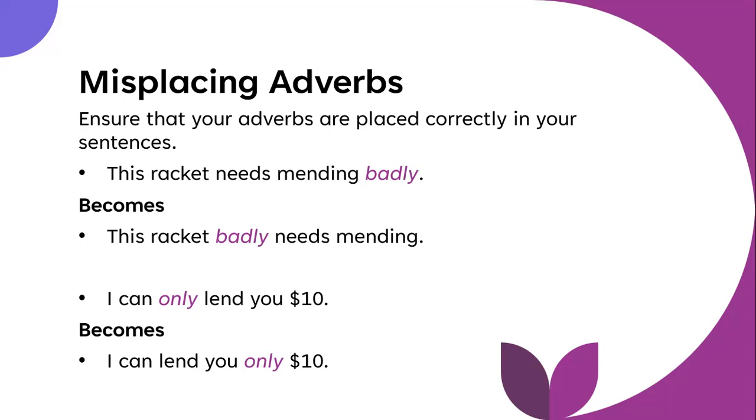Another example: this racket needs mending badly becomes this racket badly needs mending. And of course, in our informal speaking, the first sentence would seem like it is correct. Unfortunately, it is not so. This racket badly needs mending would be the correct sentence. Next example: I can only lend you $10 becomes I can lend you only $10.